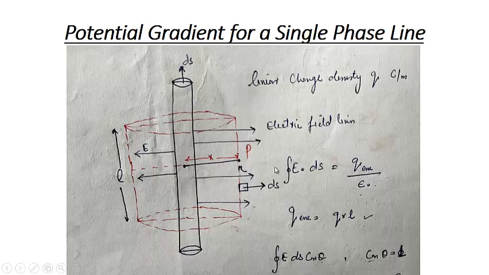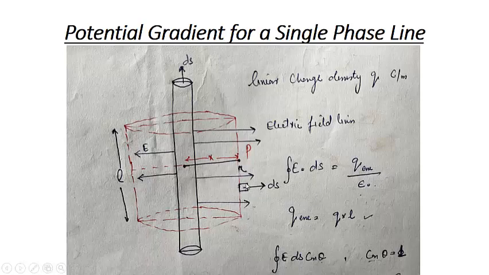So we know from Gauss law that the closed integral of E dot ds is equal to Q encircled divided by epsilon naught, where Q encircled is the charge encircled by any Gaussian surface. We will select a Gaussian surface of cylindrical nature whose length is L and whose radius is x, and we'll superimpose it on the conductor so that they are coaxially placed with respect to each other. These are the electric field lines. At any point they will be pointing radially outwards from this conductor, and at a point x you will see all the electric field lines will be parallel to each other and equal in magnitude.